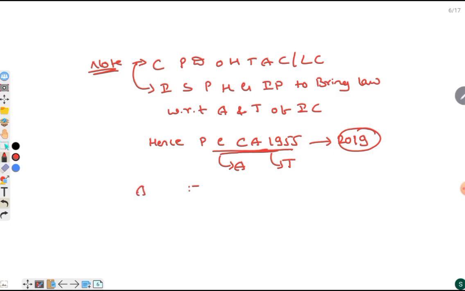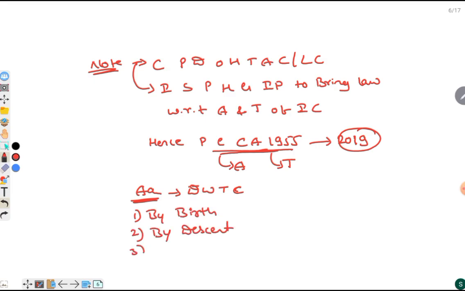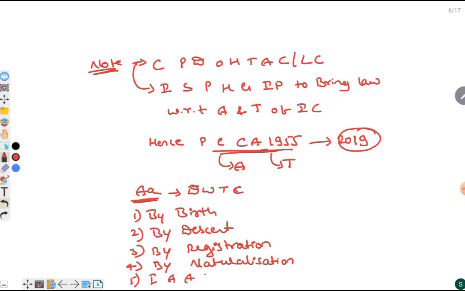In acquisition, there are different ways through which a person can acquire Indian citizenship. The first way is by birth, then by descent, third by registration, fourth by naturalization, and fifth, if India acquires any territory, the President by order provides citizenship. These are the 5 ways through which a person can acquire citizenship.